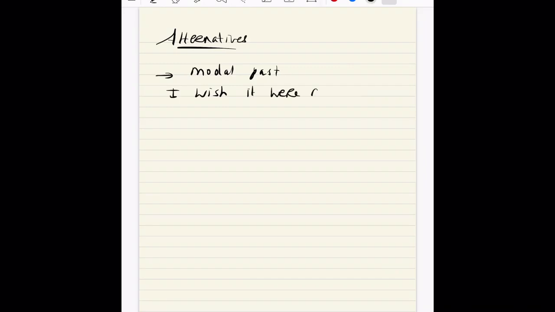So let's think about an expression like "I wish," not "I wish you a happy Christmas," but "I wish" something, I hope for something. I wish it were a holiday today. You are projecting yourself in a hypothetical world which doesn't exist. It's a surreal world in which you would be on holiday. And that's when you use "it were."